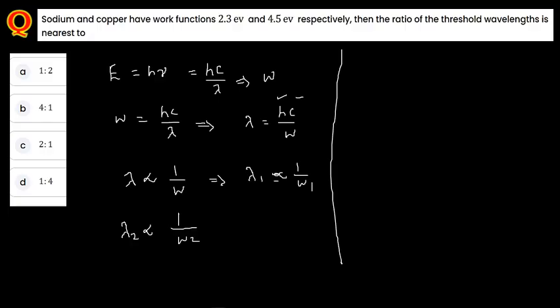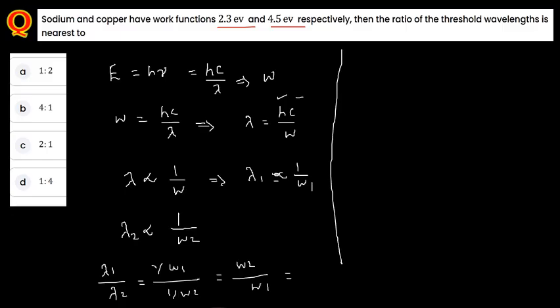So what they are asking is lambda 1 divided by lambda 2. That is 1 by W1 divided by 1 by W2, so what you have here is W2 divided by W1. They have already given W1 and W2, so you can substitute the values.